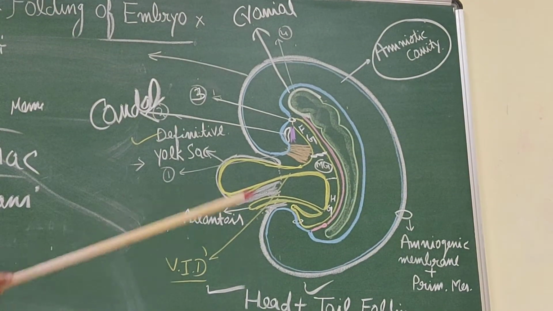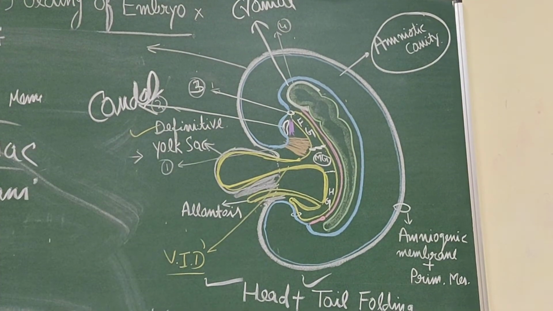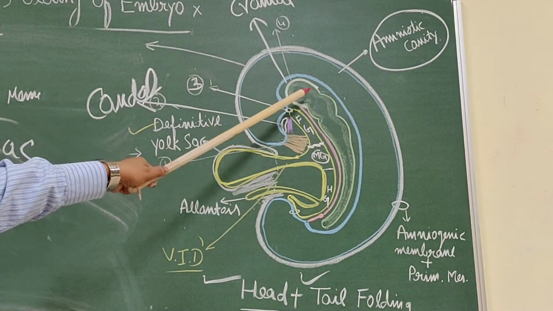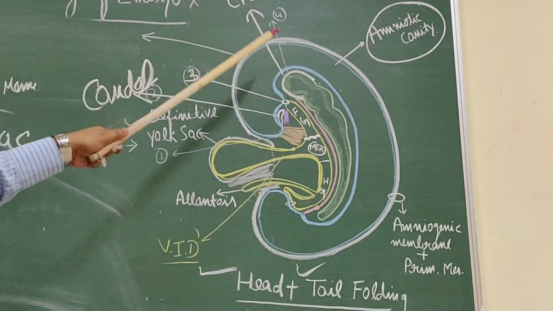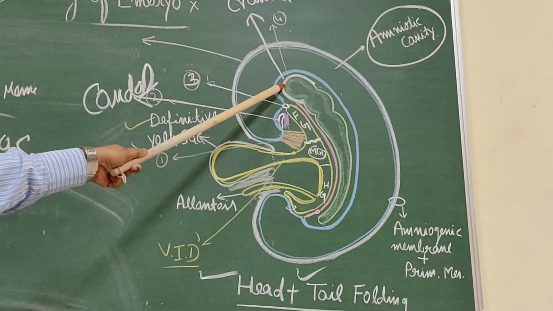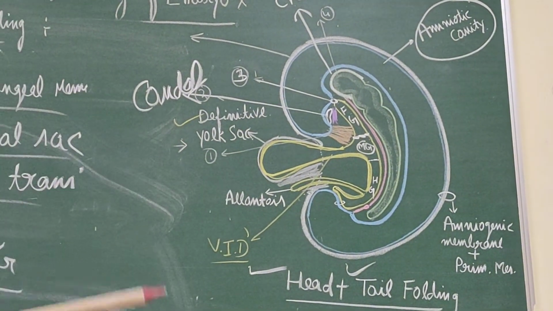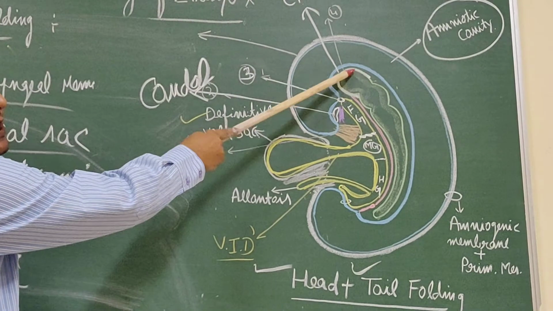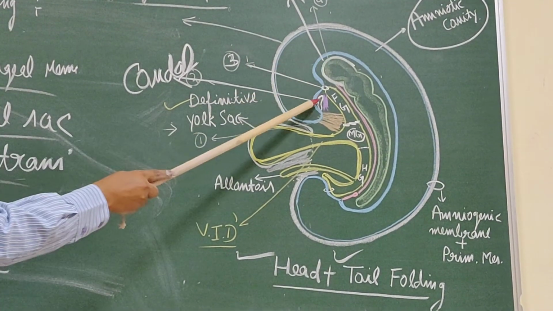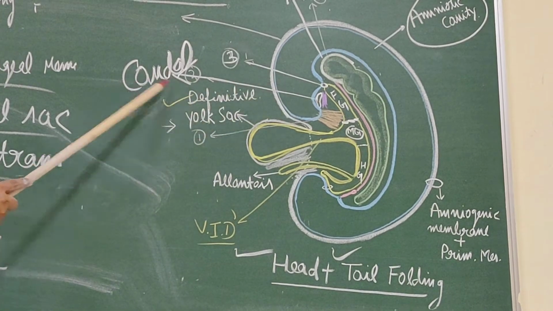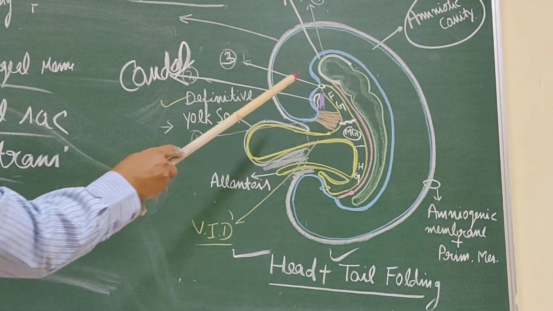There is no neck formed here. It is the head in the future, and this is the trunk. So there are two bulgings at the cranial end of the embryo. One bulging is due to the developing brain, situated cranially, and the second is the pericardial bulging. Now there is a depression.